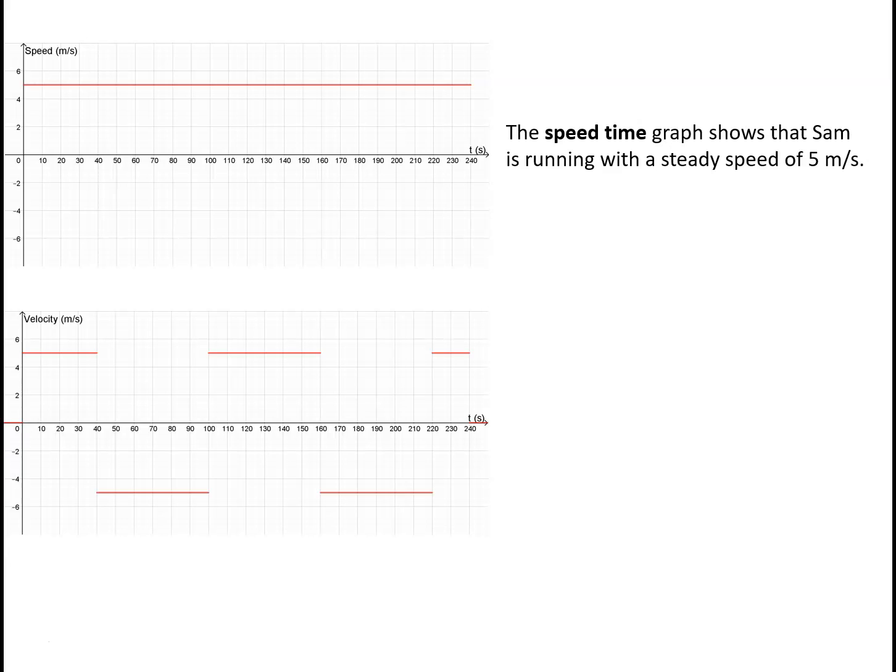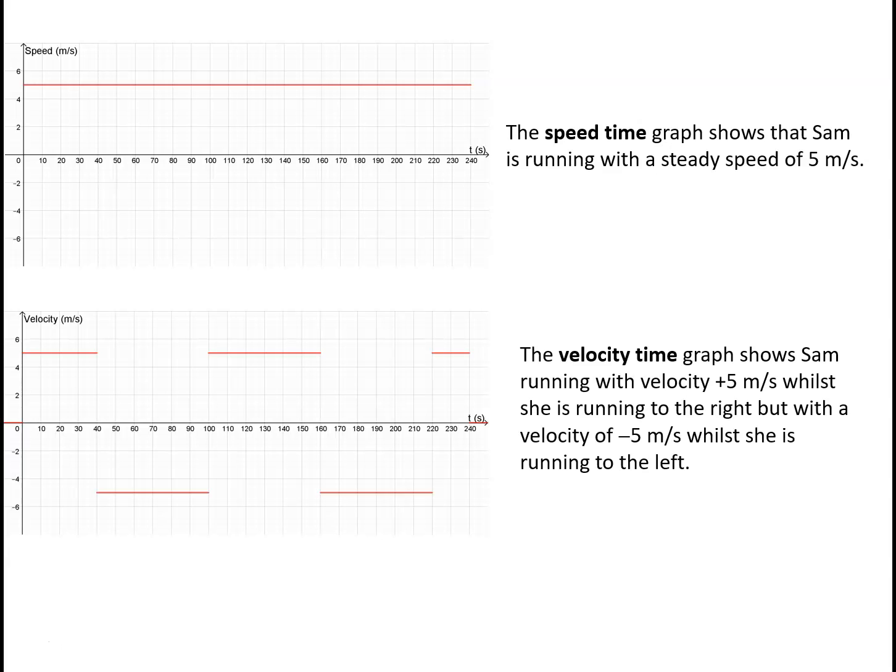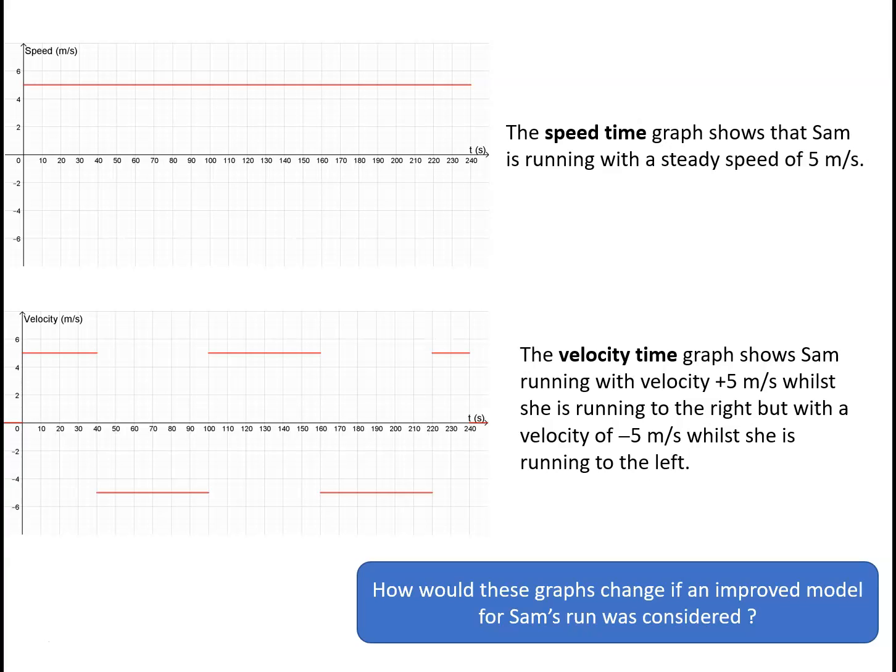The next 60 seconds she has a velocity of +5. The next 60 seconds she has a velocity of -5, and the last 20 seconds of the run she's got a velocity of 5. What you might like to think is, how would these graphs change if we had an improved model for Sam's run?